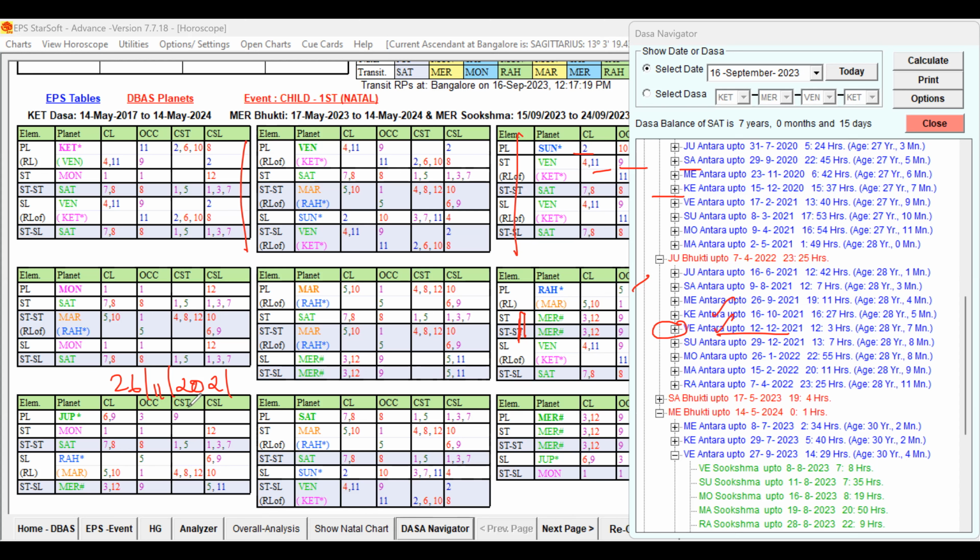Please study Venus carefully. When we studied Venus, it was not strong enough for the conception, but for the delivery it is capable. As we studied in the previous video also, the delivery period Antra can have key planets but can have unfavorable ones also. But at the planet level and star level, it has some good key planets connected with the second house, fifth house and 11th house, and the good key planets of the Bhukti lord are ruling. That is strong enough to give the delivery during its Antra, though it has some weakness.